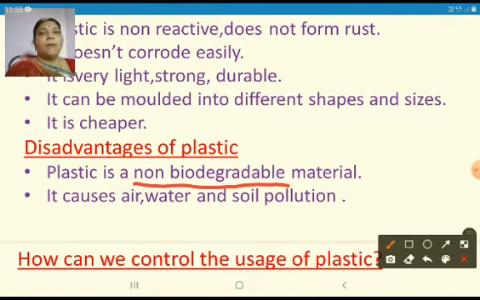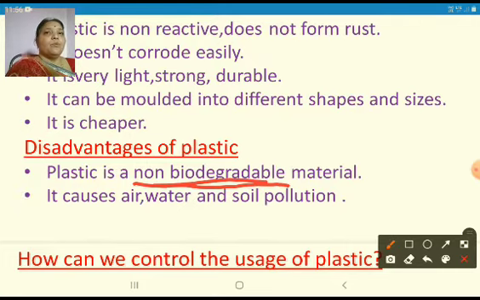These can be easily converted into soil nutrients by the microorganisms. But plastic is non-biodegradable. That means plastic cannot be converted into compost or soil nutrients by the microorganisms. If you throw plastic on the earth, it will be there for many years, due to which there are a lot of disadvantages.